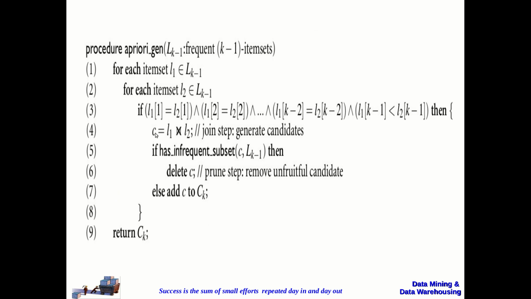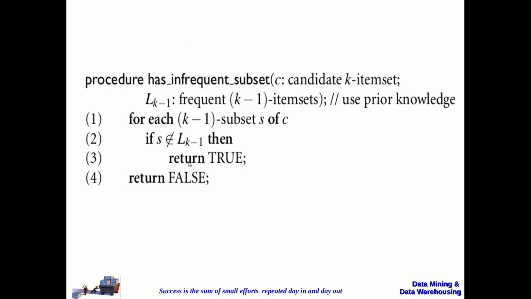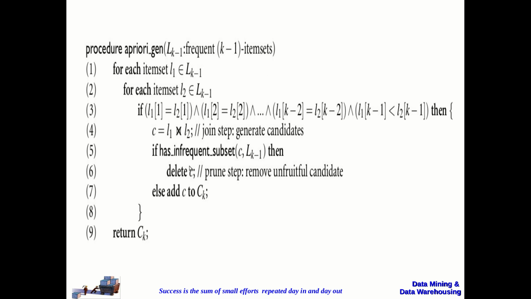After generating the candidate, we check whether it has any infrequent subset. This is the procedure followed. We take the subset and check whether it is in the frequent set. If it is not there, we delete this candidate.